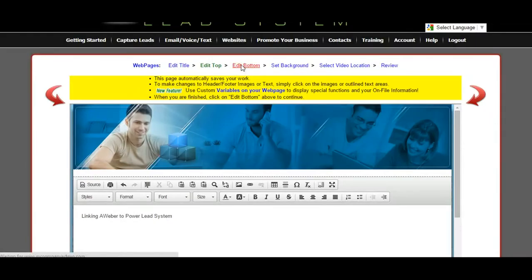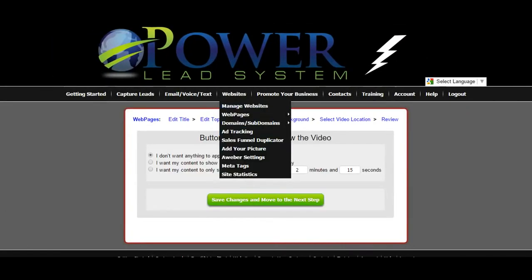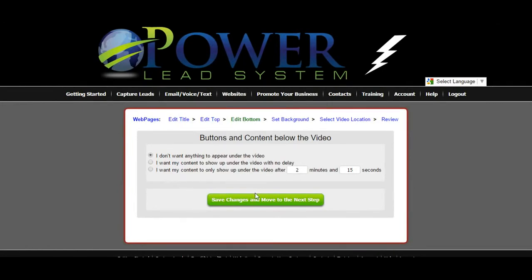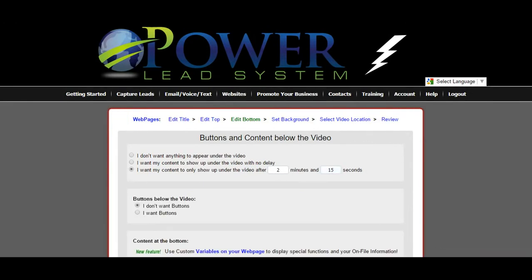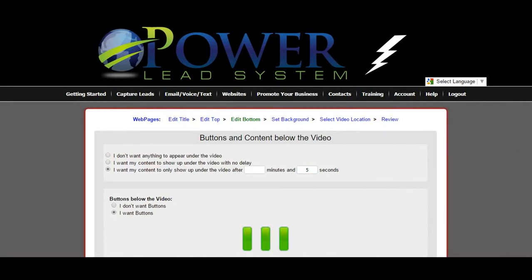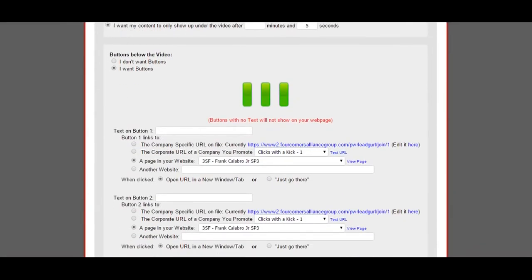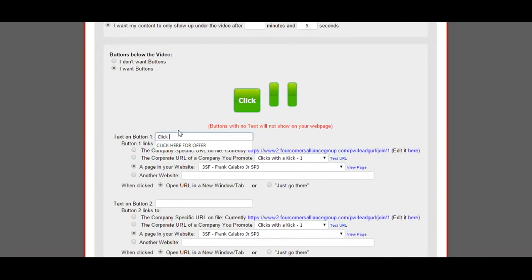Then we will edit the second part of the page. So underneath the video, I do want a button. So I will say I want my content to show up, and after, let's say 5 seconds, the button will pop up. I do want a button. All right, and what I'm going to type in here is what will show up on the button. Click here.